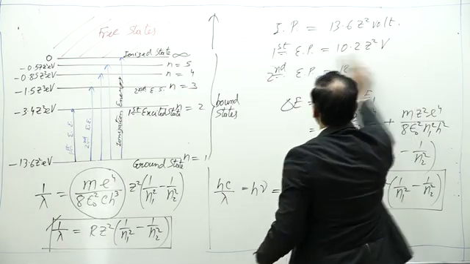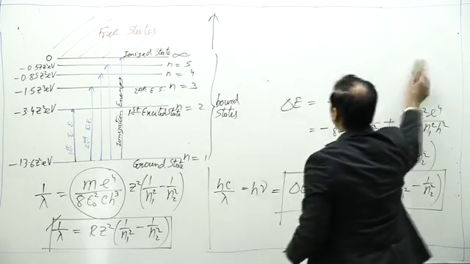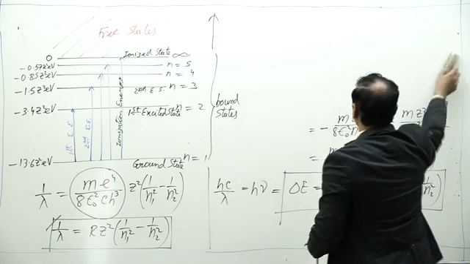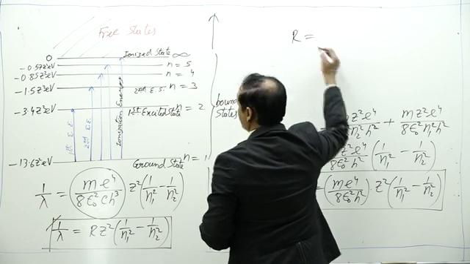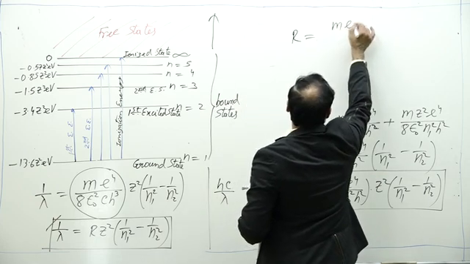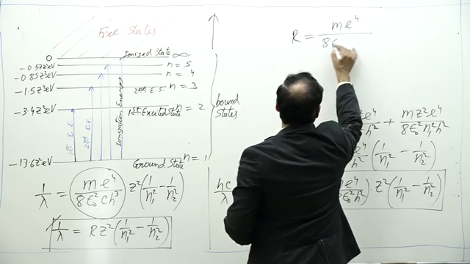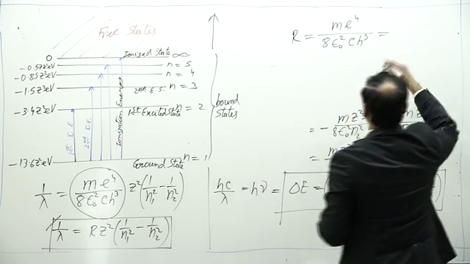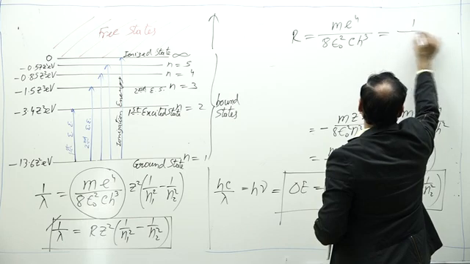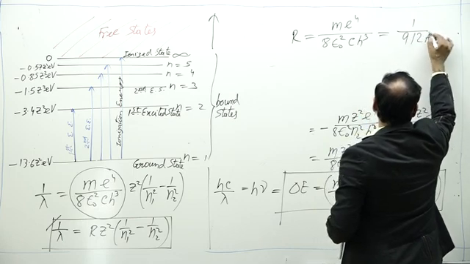The value of the Rydberg constant can be obtained by putting in the values of the constants. Here R is equal to m e to the power 4 upon 8 epsilon naught square c h cube, and that is equal to 1 upon 912 angstrom.